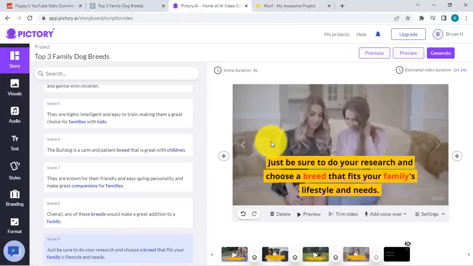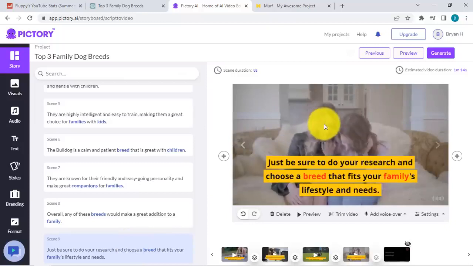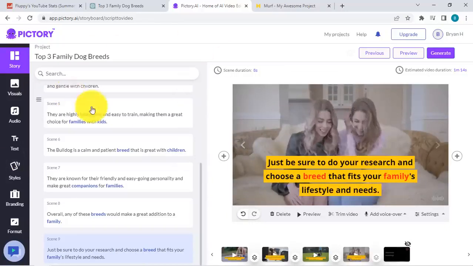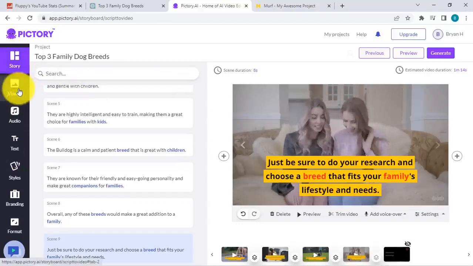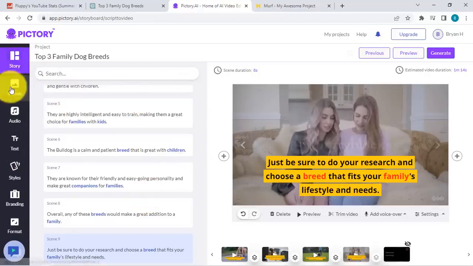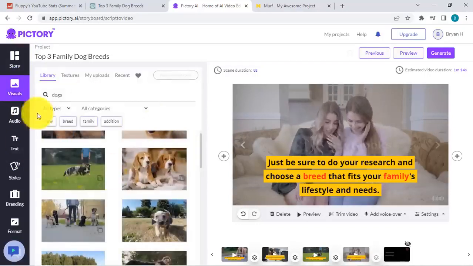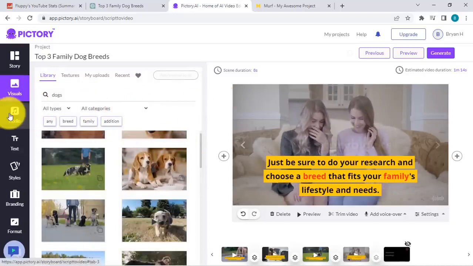And okay, just make sure to do your research. So this, they are researching right now, right? Okay, so once we're happy with this, we have our story, we have our script, we have our visuals ready, right? And then what we need to do next is our audio.